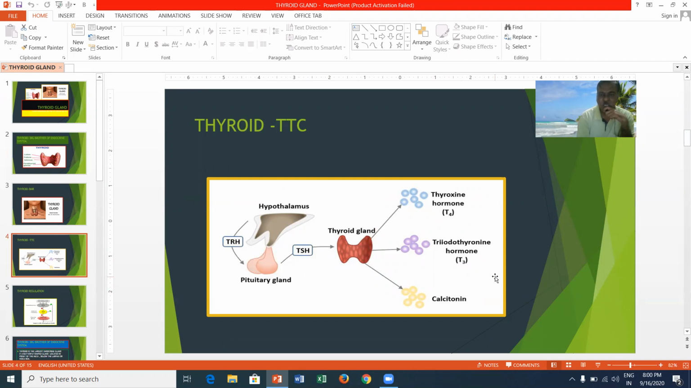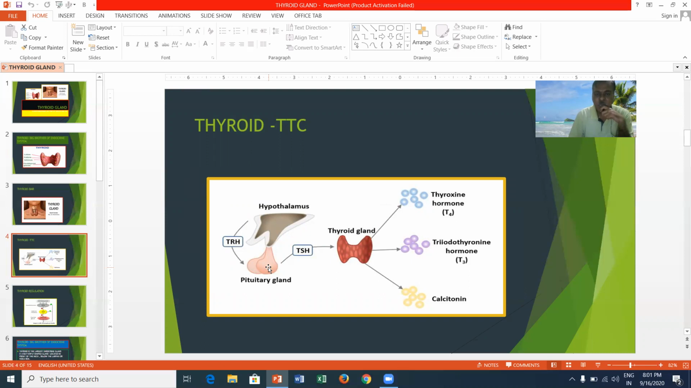Here you can see the general organization of the thyroid gland. Generally, the hypothalamus will release a hormone called thyroid releasing hormone. This thyroid releasing hormone will stimulate the pituitary gland. Pituitary is rightly called the master gland of the endocrine system. The pituitary gland will release a hormone called thyroid stimulating hormone. This thyroid stimulating hormone will activate the thyroid gland.